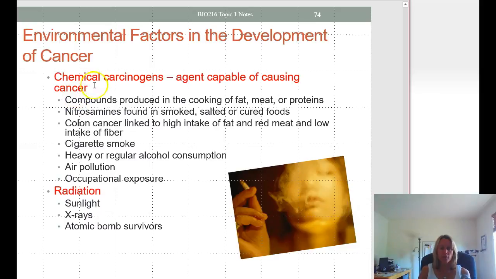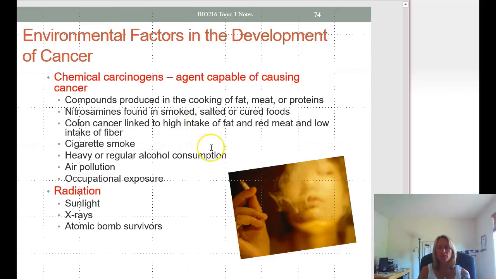There's also chemical carcinogens in the environment. Chemical carcinogens are agents capable of causing cancer. These include compounds found in the cooking of fat and meats and proteins, nitrates in smoked or salted food.